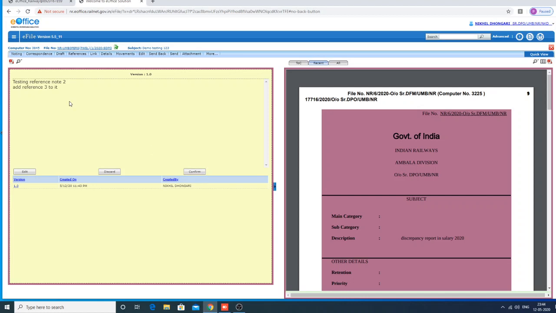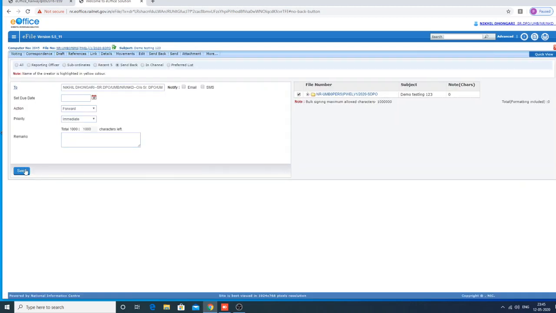When the higher authority is satisfied, he can click the confirm button and it will be converted into a green node. But here I am not clicking the confirm button, treating that the node is initiated at the lower level. Now you can send back the note along with the file to the same person. I am just sending it.